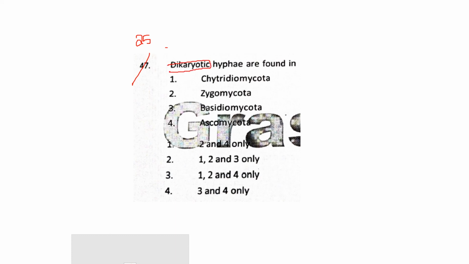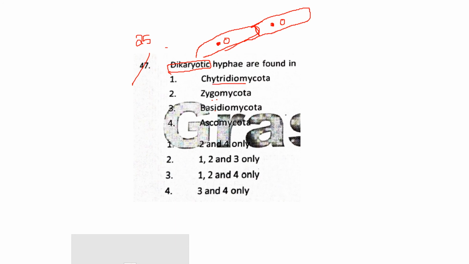Dikaryotic hyphae are found in. So here dikaryotic means that they have two nuclei in a single septum. So if this is one septum, I mean a kind of wrong diagram I'm drawing, but okay, this is one nucleus, this will be another nucleus, one nucleus, another nucleus. So this is dikaryotic hyphae. Then they are found in which one? Chytridiomycota, Zygomycota, Basidiomycota, or Ascomycota.